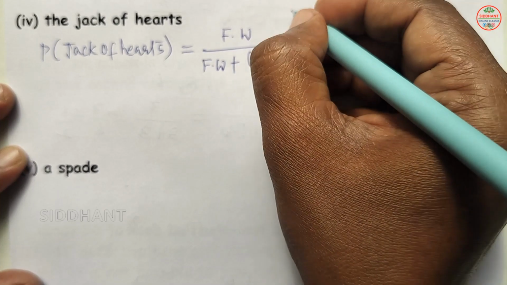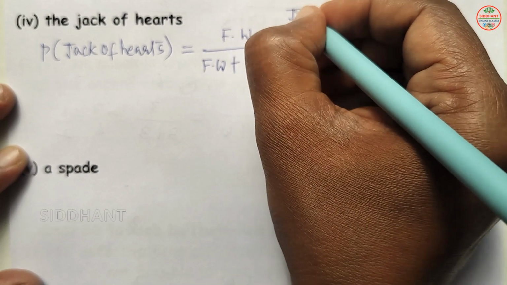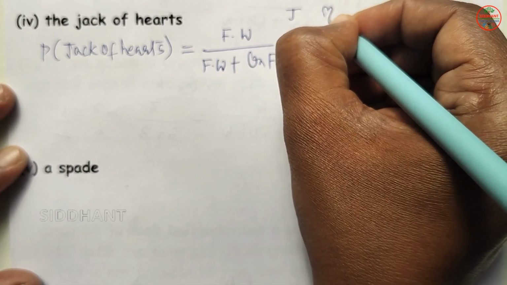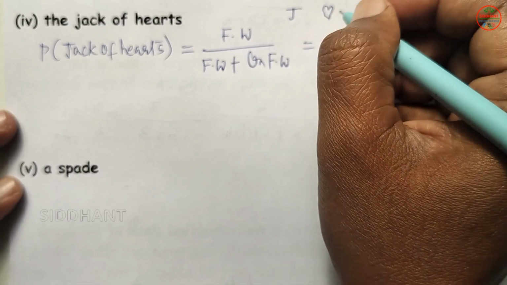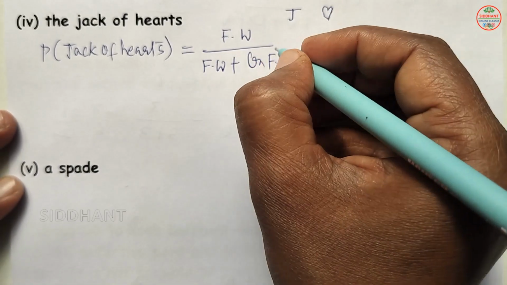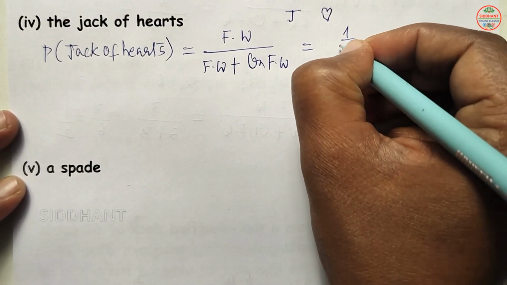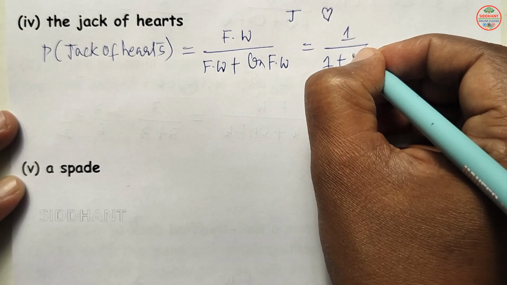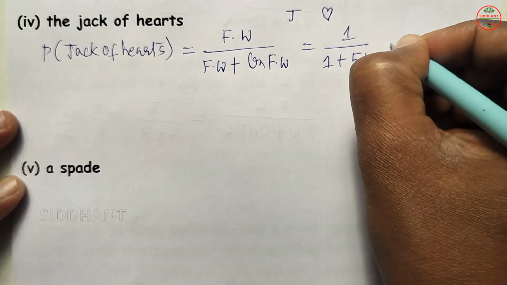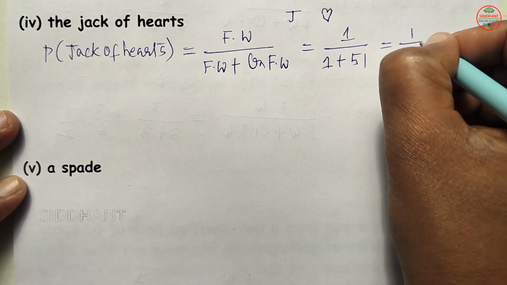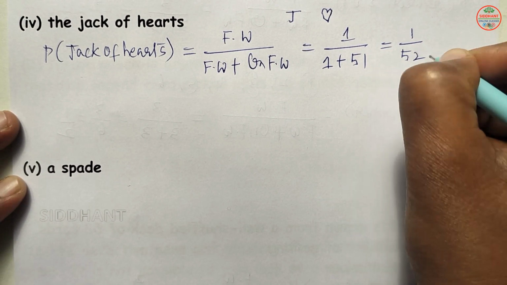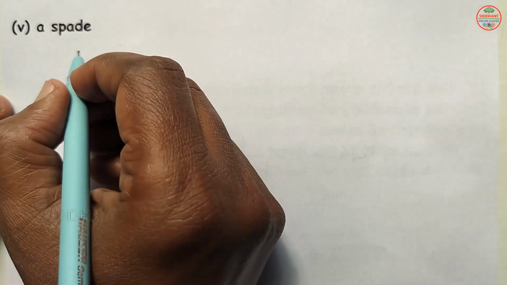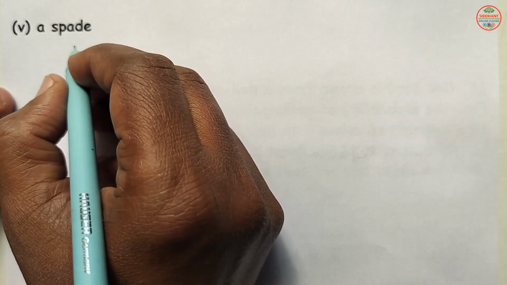So that is equal to jack you are going to see and a heart shape you are going to see. So how many cards you are going to see? Means only one card you are going to see. Favorable ways will be 1. So here 1 plus unfavorable ways, how many it will be? 51. So that is equal to 1 by 52.